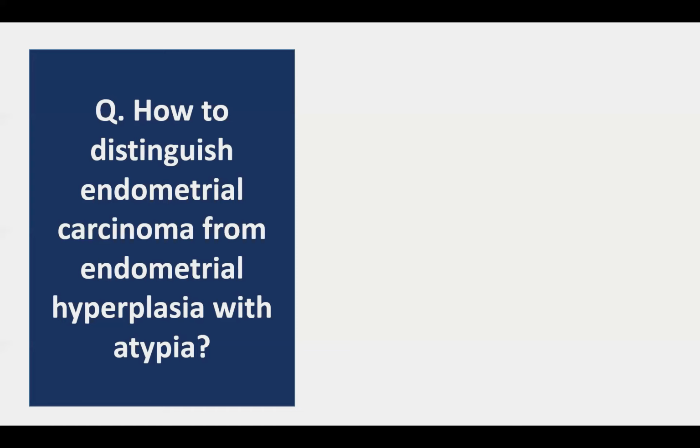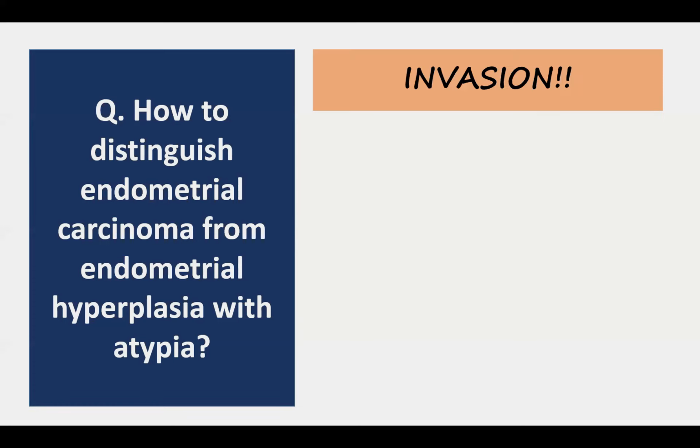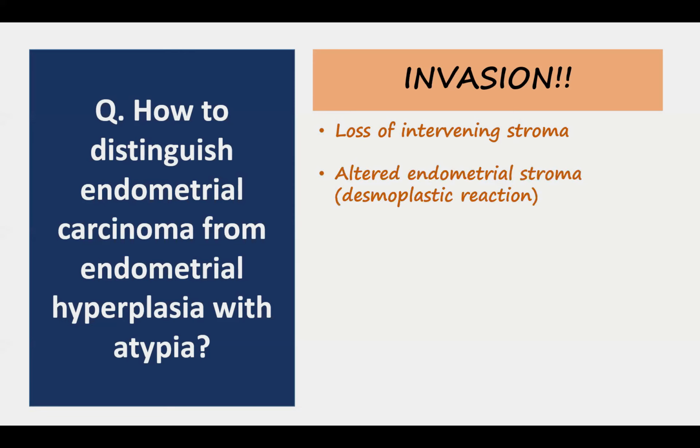Now, both endometrial atypical hyperplasia as well as endometrial carcinoma show atypia and complex architecture. Then how do we differentiate the two? The only way to differentiate is to determine the presence of invasion. Now, if the glands are invading into the stroma, you may see a lack of stroma altogether. So there may be loss of intervening stroma. And another thing that happens when the glands invade the stroma is that the stroma reacts to it. So you see a desmoplastic reaction. And the infiltrating glands are more likely to show a complex architecture. So that's how you determine invasion.